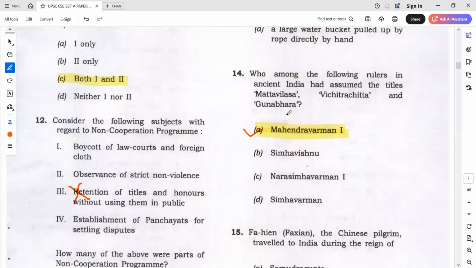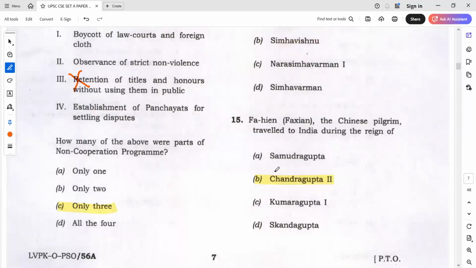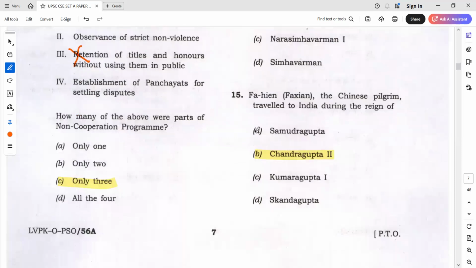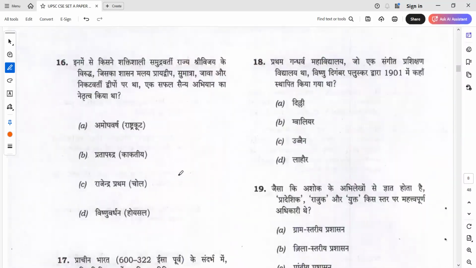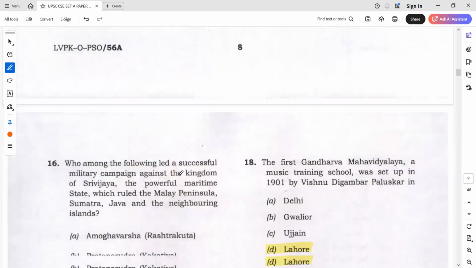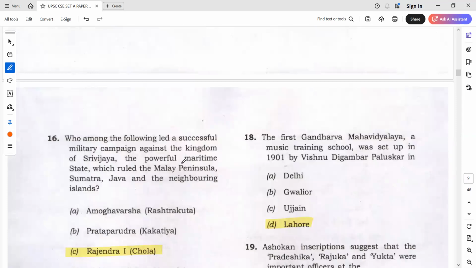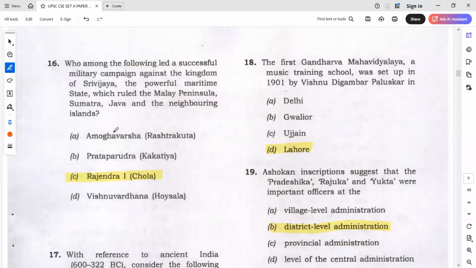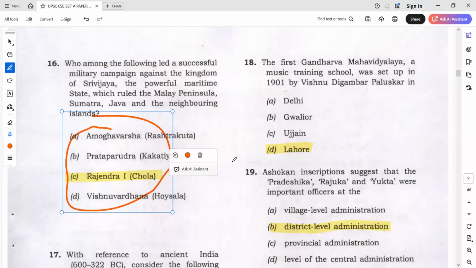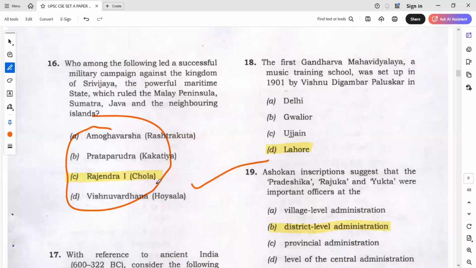Next, Mattavilasa or Vichitra Chitta. Basically, it's Mahendravarman, not Narasimhavarman. Mahendravarman is called Vichitra Chitta. And areas of focus, if you see, high areas of focus goes to Chandragupta. So obviously the answer will be Chandragupta. And in the next question, who among the following led a successful military campaign against the Kingdom of Srivijaya? There is only one important name here, more or less. Yes, Cholas, and the answer will be obviously Rajendra Chola.